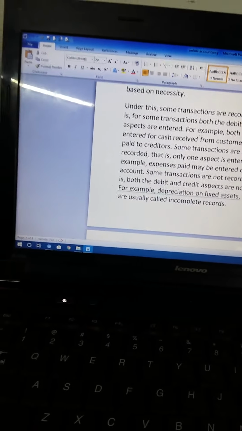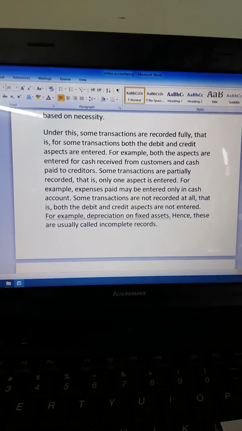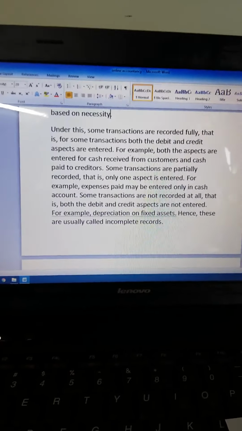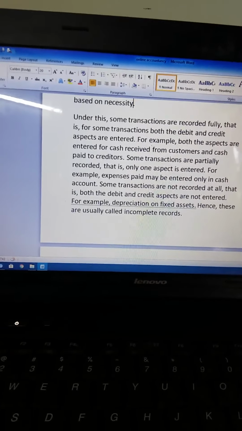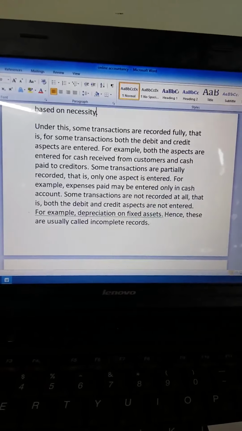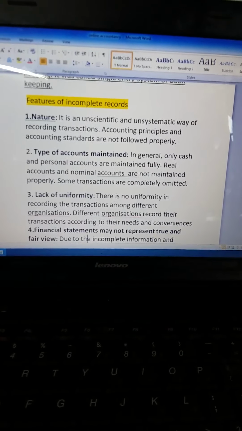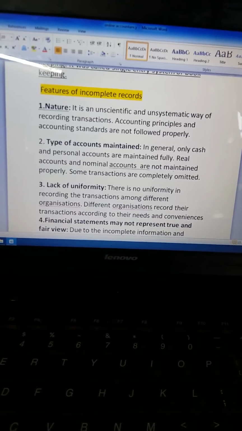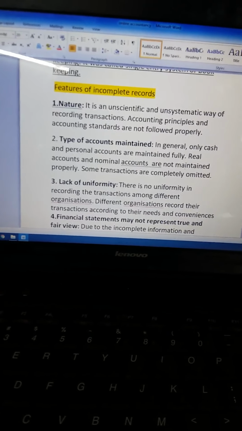So, incomplete records are those not maintained under the double entry system. They are maintained on a single entry system, which is called incomplete records. So, it is an incomplete and unscientific way of bookkeeping. It is called the single entry system of bookkeeping. Before we do the problems, we must know the features, limitations, and the reasons why we prepare incomplete records. All these things we have to learn.